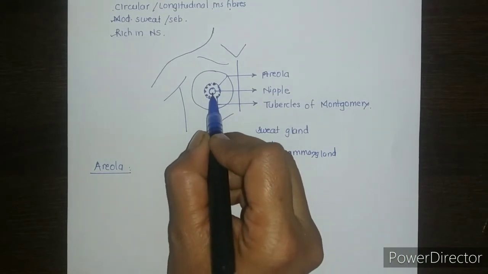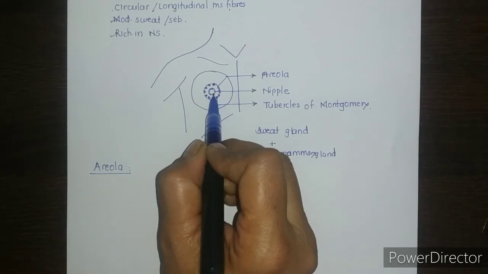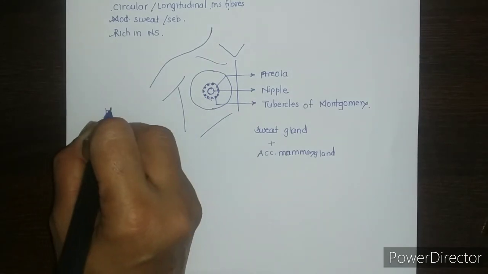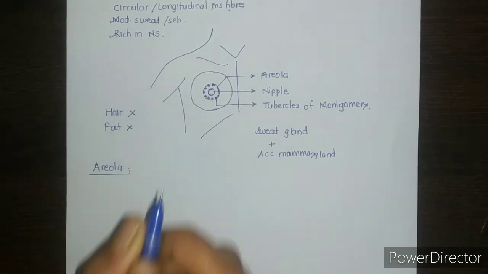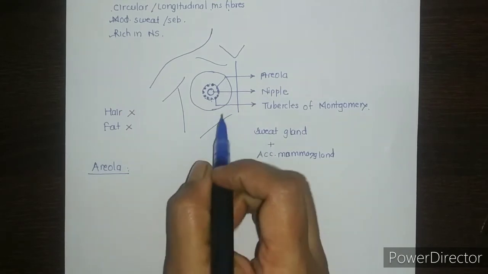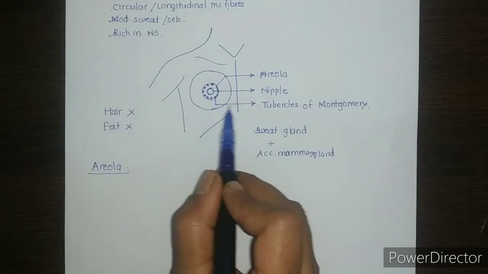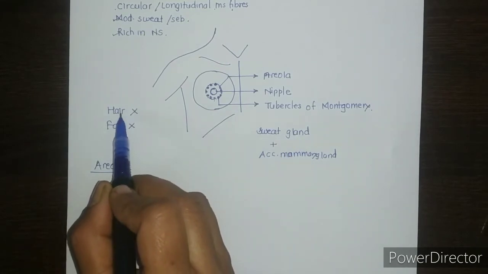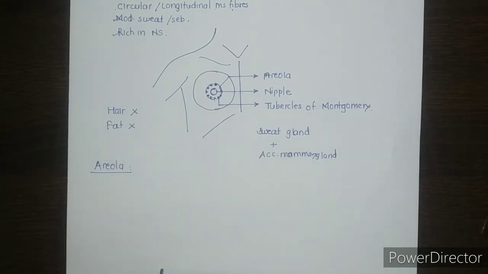Then what is special about the areola and nipple? The skin of the areola and nipple is devoid of hair and there is no fat subjacent to it. So the skin of both areola and nipple is devoid of hair as well as fat. So this is the areola, which is a circular pigmented area, bears the tubercles of Montgomery, also presents sweat glands, accessory mammary glands, and there are no hairs and no fat in the skin of areola and nipple.